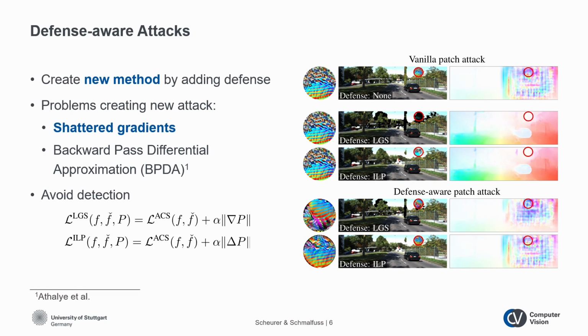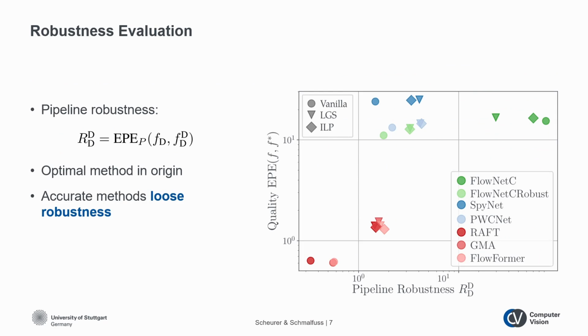We measure vulnerability of the network with the pipeline robustness, which we define as the distance of the defended flow to the flow resulting from the images that have been attacked and defended. This plot on the right depicts the robustness in relation to the accuracy of the method. The optimal method would be in the origin of the plot, with a low prediction error and a low distance between attack and no attack. Different defenses are depicted with different symbols, and colors are optical flow methods. The red data points show state-of-the-art methods, namely RAFT, GMA, and Flowformer. These lose in accuracy as well as in robustness when defending.